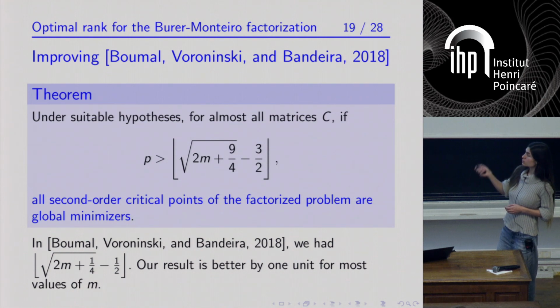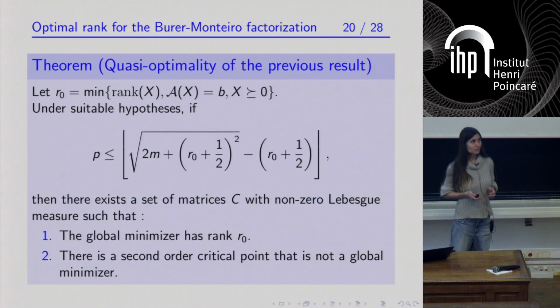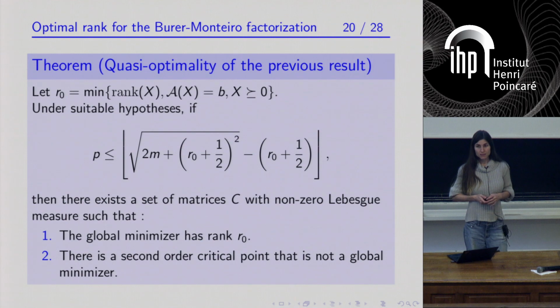But actually, the difference between the two quantities is generally 1, so it's not a big improvement. That's clear. And nevertheless, we can show that this result is essentially optimal.